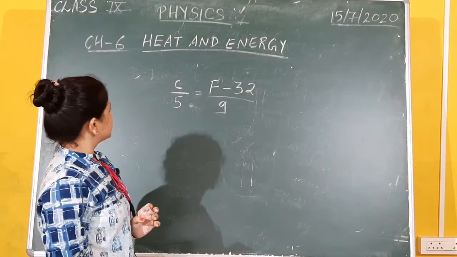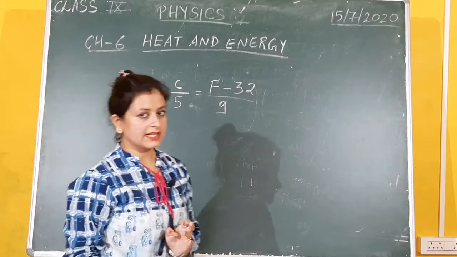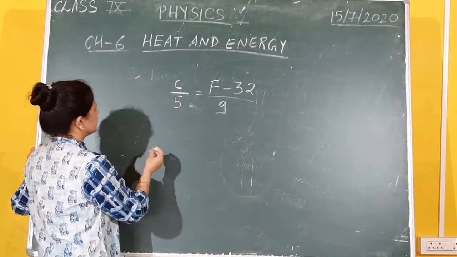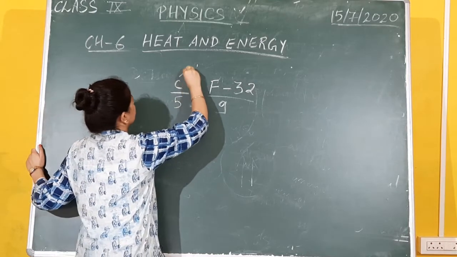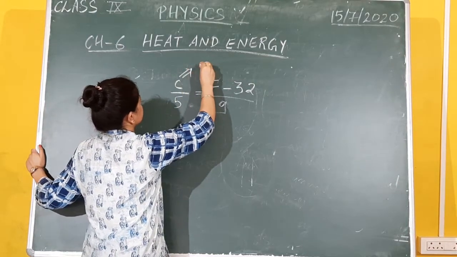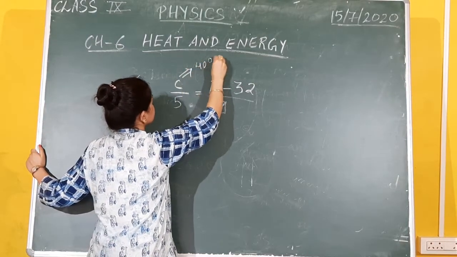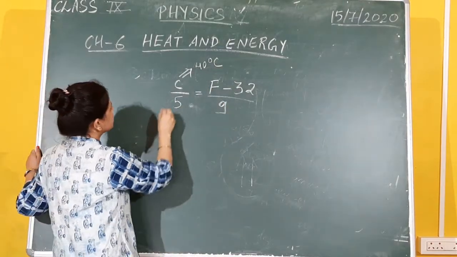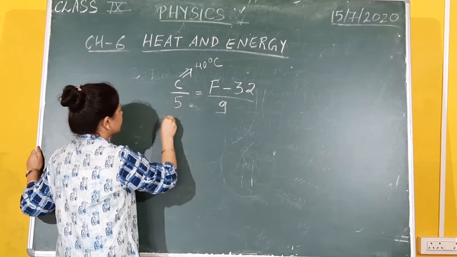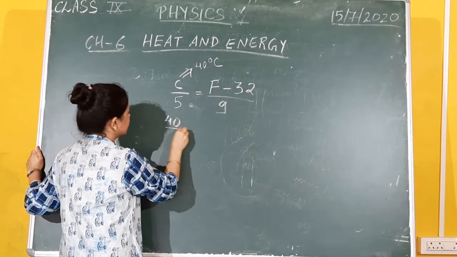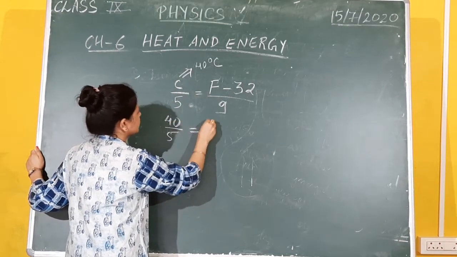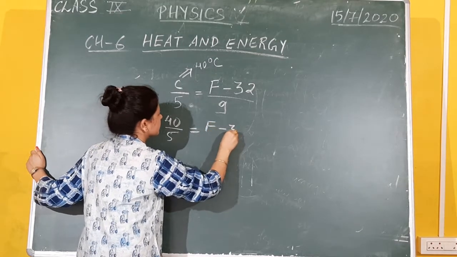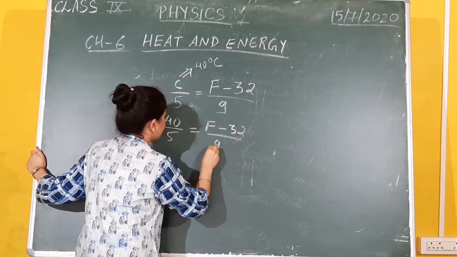If I give you a temperature in Fahrenheit and ask you to convert into Celsius, how do you do it? Suppose the Celsius value of temperature is 40 degrees Celsius. I want you to convert this into Fahrenheit. So how are you going to do it? In place of C, you are putting 40 by 5, apply it in the formula F minus 32 divided by 9.